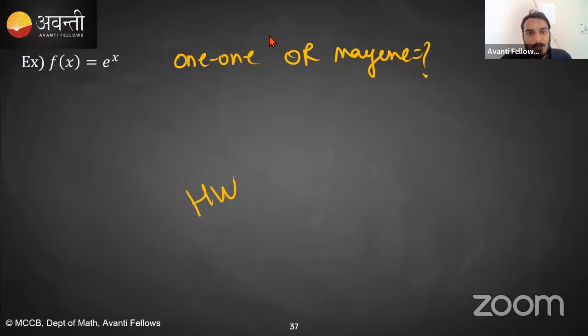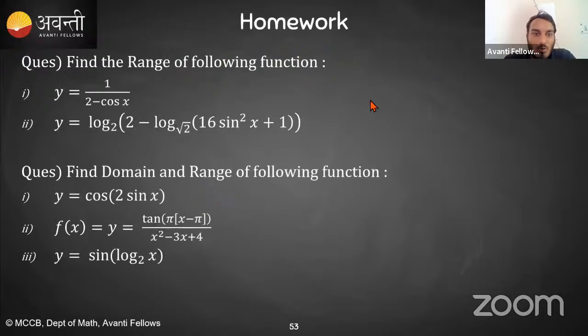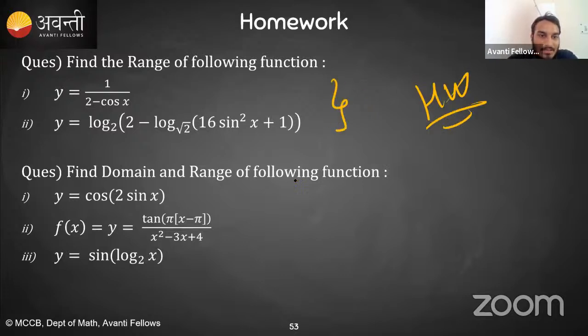Okay, very good. Now I'm giving you one more question as homework. In this question you have to find the range and domain. In these two questions you have to find the range, and in this one the range and domain. So please everybody, do this question and let me know. Is that clear? Does anyone have any doubt regarding this? Any doubts, students?